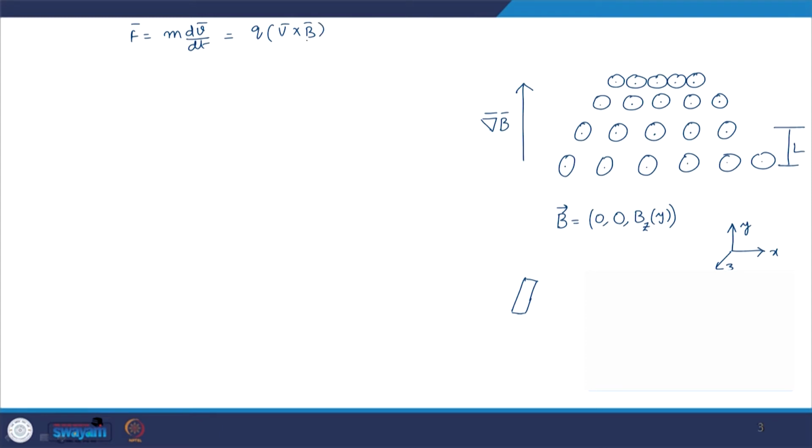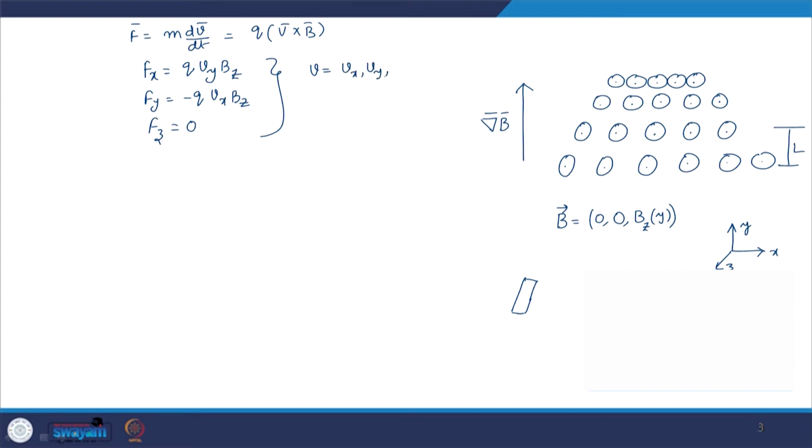Now, with this type of magnetic field, if you resolve this cross product, you can see that Fx will be equal to q times Vy Bz, Fy is equal to minus q times Vx Bz, and Fz will be 0.